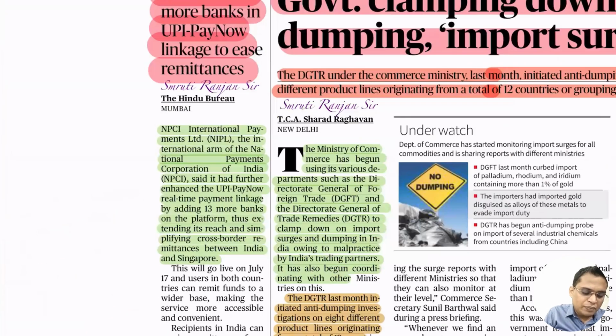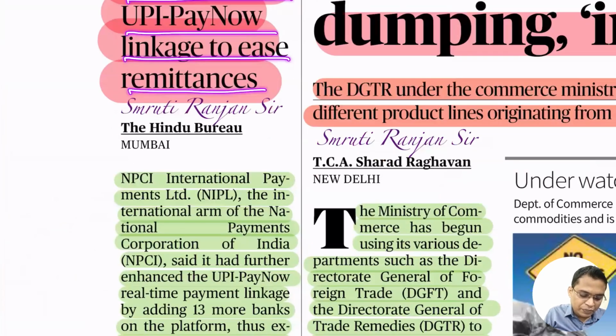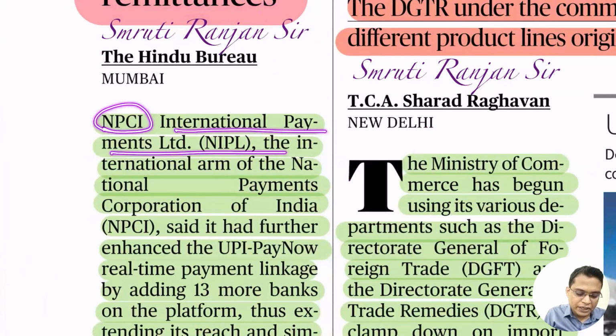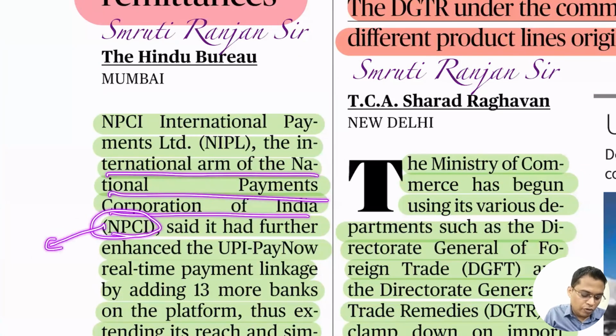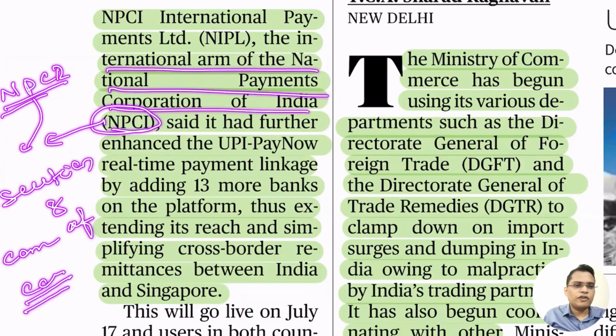So next is NIPL adds 3 more banks in the UPI pay list, now a linkage to ease remittance. NIPL is NPCI International Payment Limited, the international arm of the National Payments Corporation of India. So dear students, we have to study about NPCI. NPCI is a Section 8 company. Section 8 is a company under the Companies Act. That means it is not for profit.